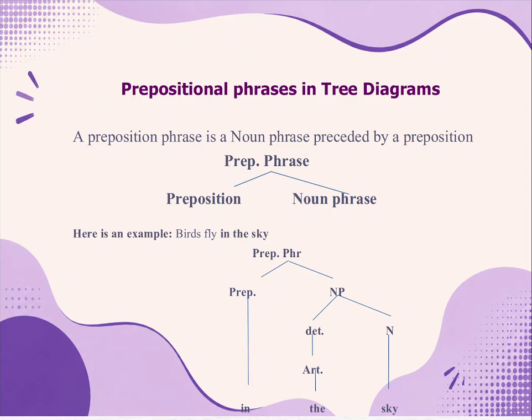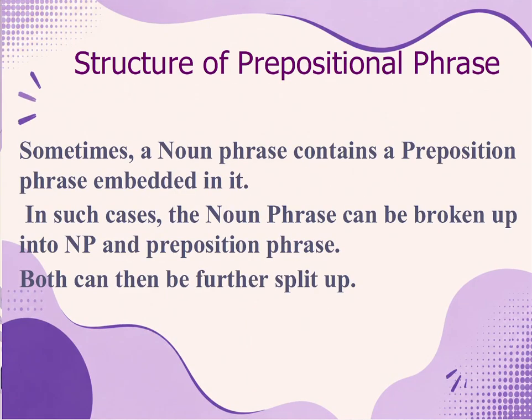Noun phrase again can be divided or segmented into determiner and noun, because it is made up of two words, the and sky. So the is the determiner, which is an article, and the noun is sky. Now I hope the structure of the preposition phrase is clear by now.